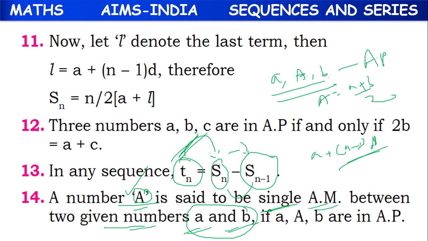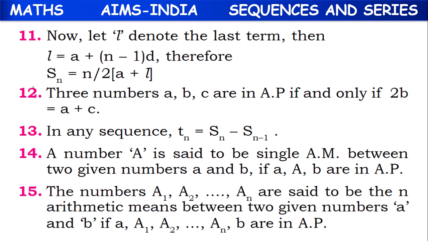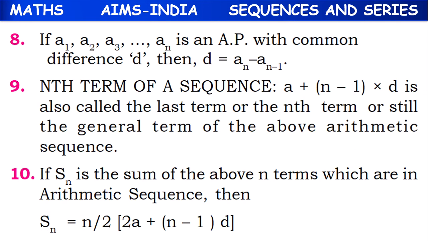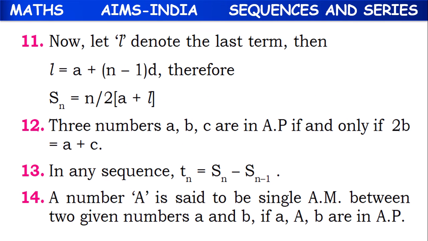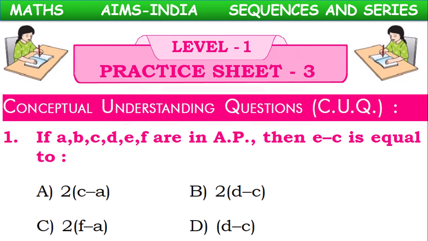If we subtract them, then we will get the nth term. This is also another formula. So these are the concepts, definitions and formulas we have learned so far, children. Now let's proceed with the questions, previous competitive questions.